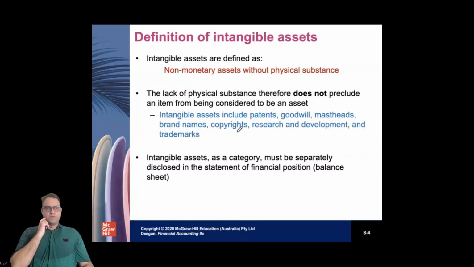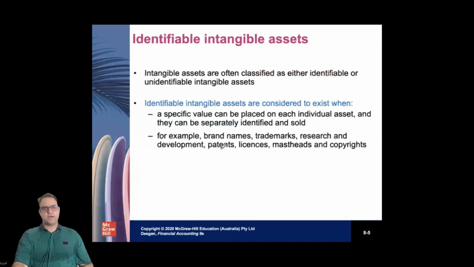Now, what's the definition of intangible? The definition of intangible is a non-monetary asset without physical substance. It means you cannot touch them. They don't have a physical substance, so that falls under intangibles. Some of the examples they have mentioned are patent, goodwill, and copyright, and all these assets are considered intangible examples for the different categories.